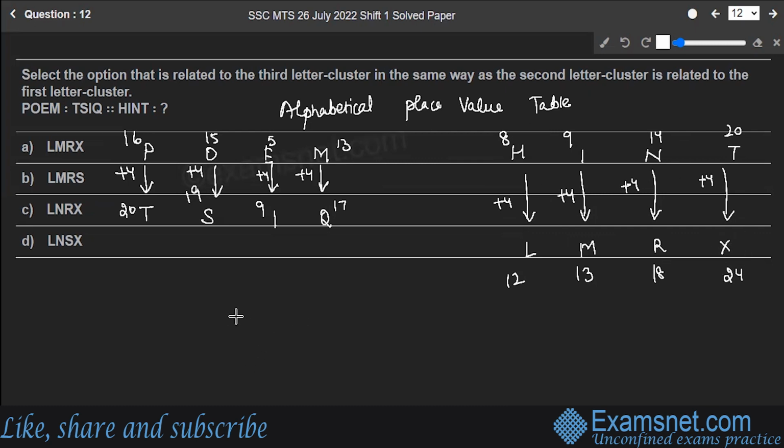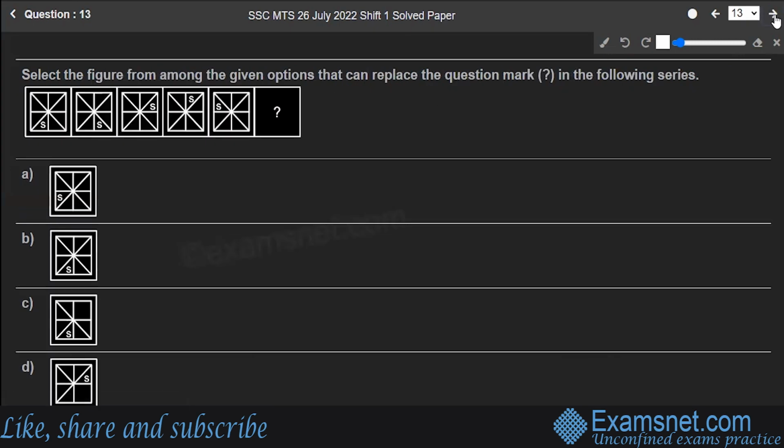Okay, so LMRX. This is option A, which is the correct answer to our question. Option A is the correct answer to the question. Hope you are clear. Next is question number 13.